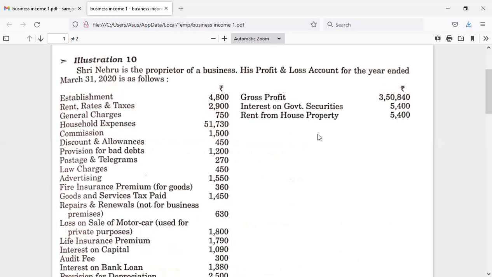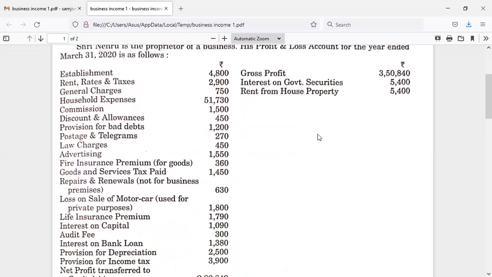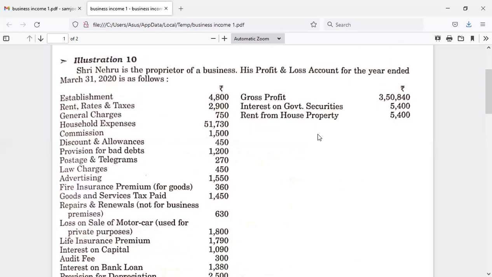But in the case of business income, usually we are given the profit and loss account, of course with certain adjustments, and we have to consider only those items as business expenditures which are related to business, and we have to consider those incomes which are related to business. And by considering these items, we have to determine the income from business.